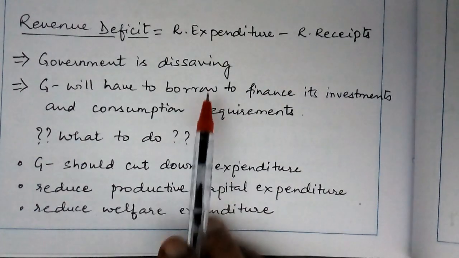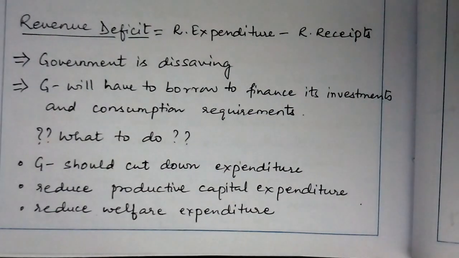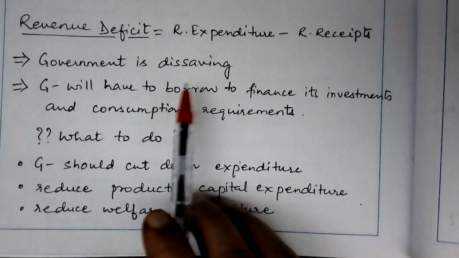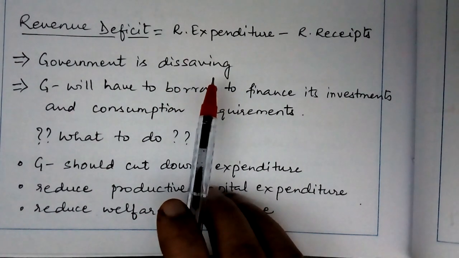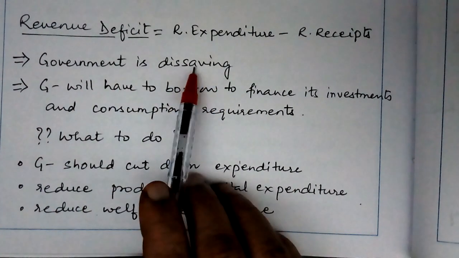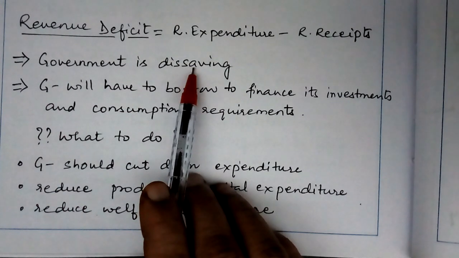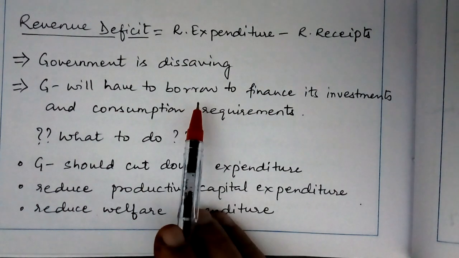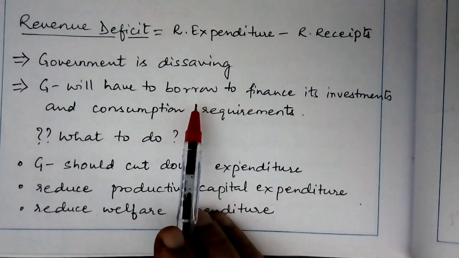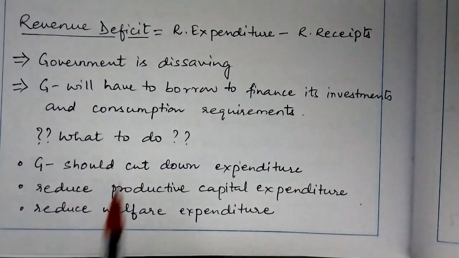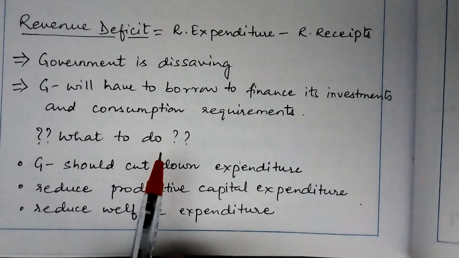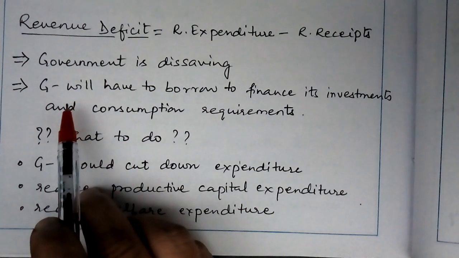Then what does the government do? A revenue deficit would mean that the government is dissaving. That is, using up the savings of the other sectors of the economy in order to finance its consumption expenditure. Now, what will the government do?